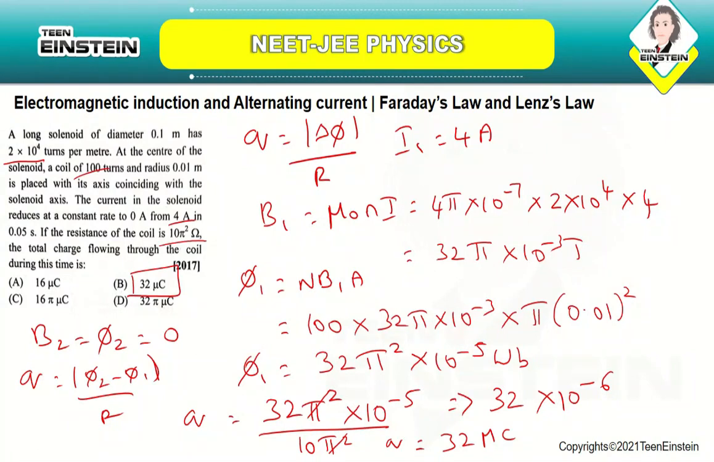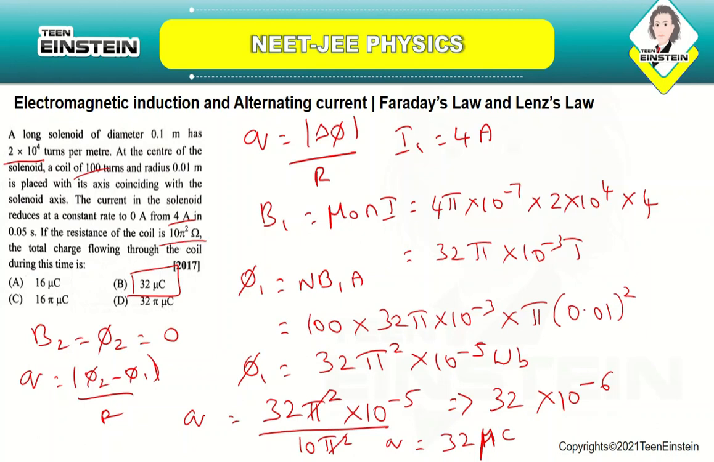This is also a mere substitution of the formula, but we are taking two conditions. Initially the current is 4 amperes and afterwards it reduces to 0 amperes. So you are finding out phi 1 and phi 2 values. Phi 2 is 0, and since it is a modulus, it will be a positive value, and finally you are calculating the total charge flowing through the coil, which is around 32 microcoulomb.